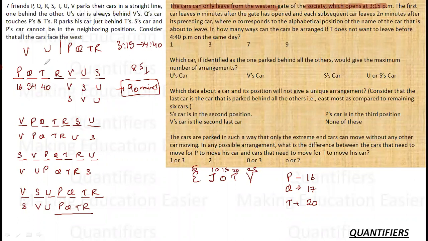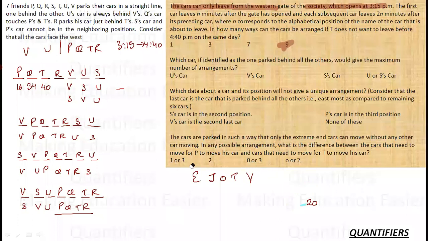Also, if I observe that in this case, T is at third position, but in all the other cases, T is at fourth, fifth, sixth position, which means in all the other cases, the criteria will automatically be fulfilled, right? So I'm not checking there, because I can see that there is no small alphabet here. There are no A, B, Cs here, so I don't need to check for them separately. And P and Q are already ahead of it, so it will not make any difference. There are a total of 9 cases. So the answer for the first case would be 9. This is the required answer.